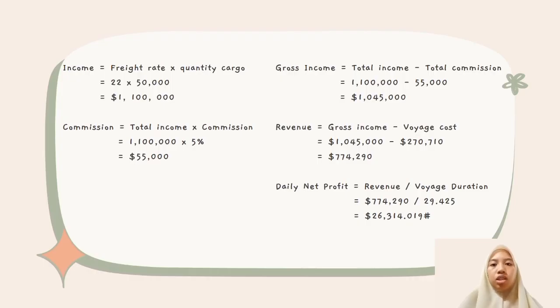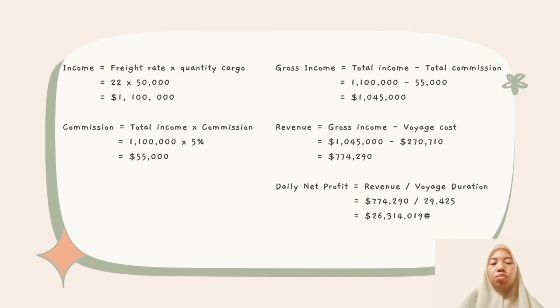For question 3, calculate the daily net profit for the voyage. Before we calculate the daily net profit, we need to find income, commissions, gross income, revenue. First, the formula for income is freight rate multiplied with the quantity of cargo, which is 22 multiplied with 50,000 equal to $1,100,000. For the commission, the formula is total income multiplied with the commission, which is 1,100,000 multiplied with 5% equal to $55,000.